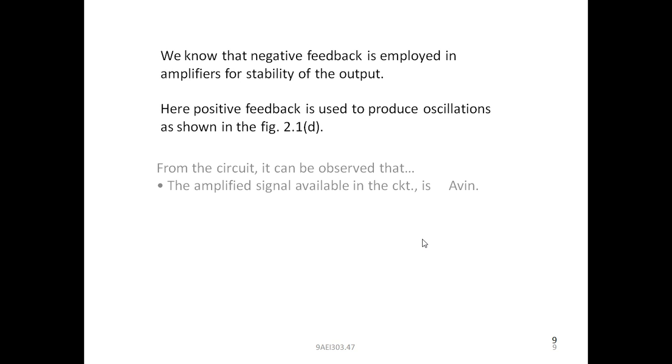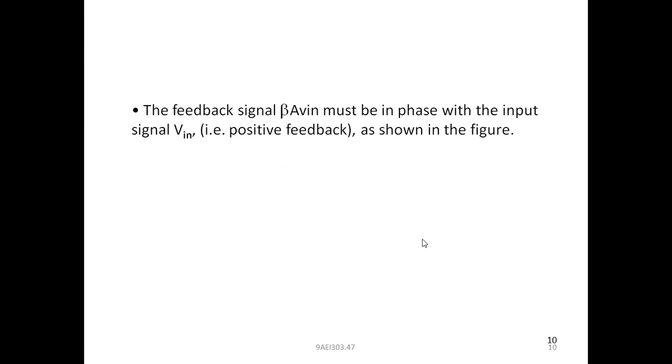From that circuit, it can be observed that the amplified signal available in the circuit is A V in, that is voltage gain. The fraction of this signal, that is beta times A V in, is fed back to the input. The feedback signal beta A V in must be in phase with the input signal V in.